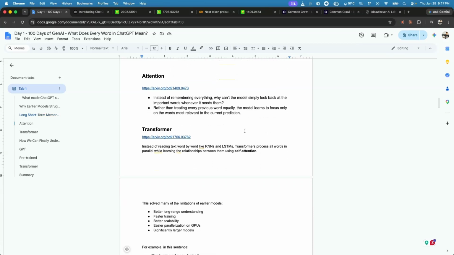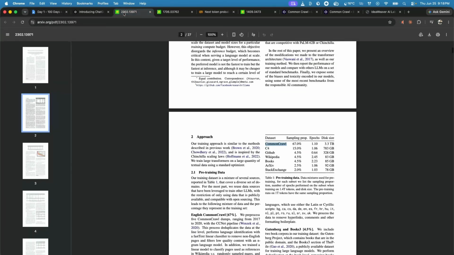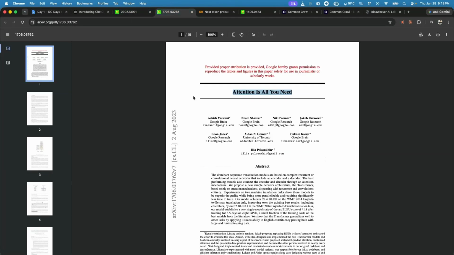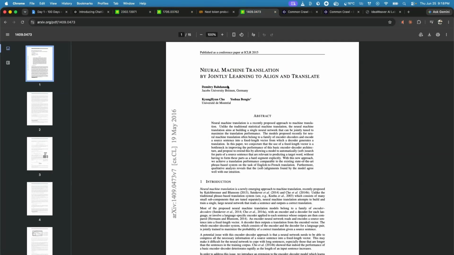So what the attention mechanism is doing is that instead of remembering everything, why can't a model simply look back at the important words whenever it needs them? And this whole idea became attention. Remember this, because this idea of attention was introduced in something called the Bahdanau paper, which is this one.